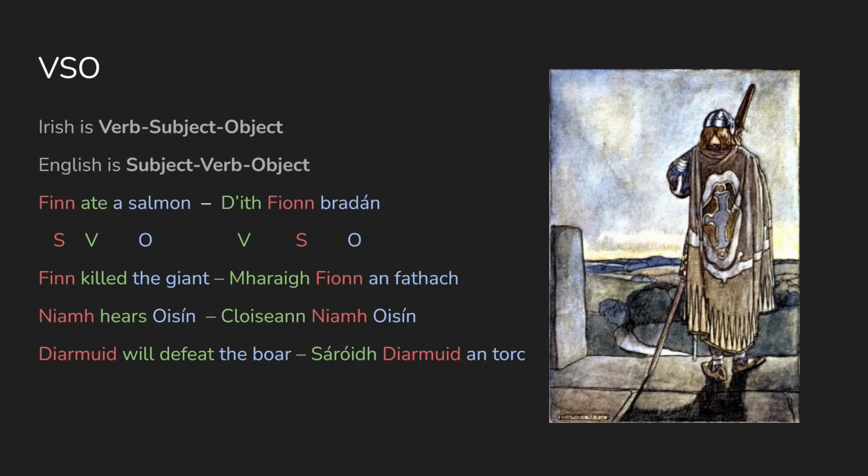For some other examples, we have Finn killed the giant, Mharaigh Fionn an fathach. Niall hears Oisín, Cloiseann Niall Oisín, and Diarmuid will defeat the boar, Buafaidh Diarmuid an torc. Overall, this is pretty simple. The verb is just moved to the start of the sentence compared to English.